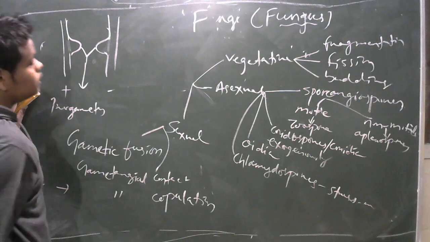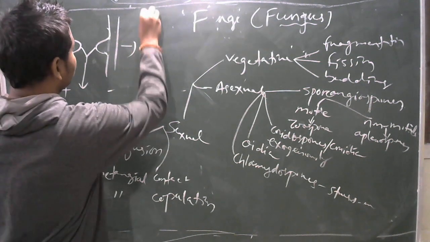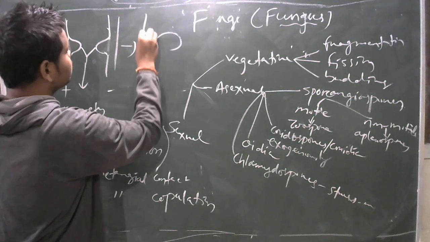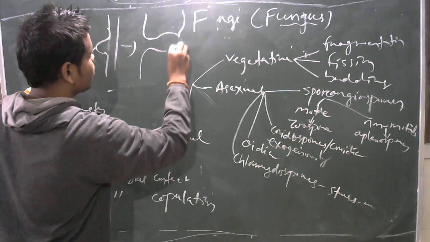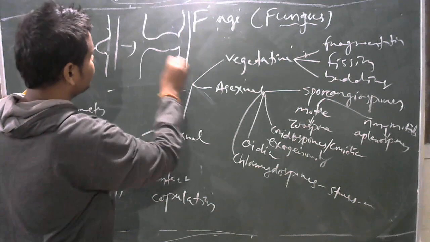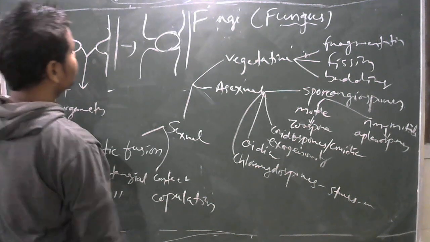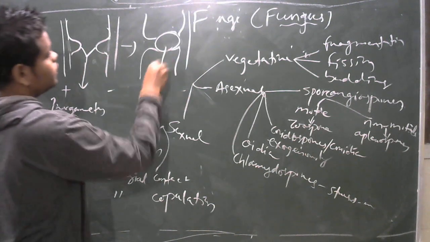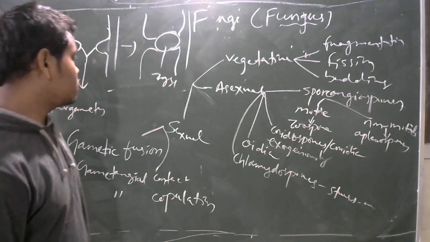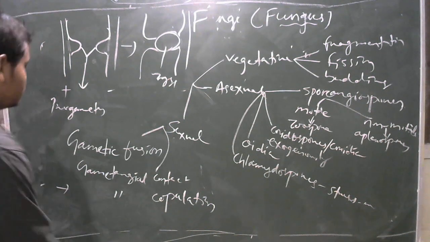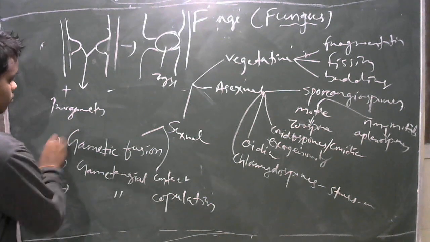These progametangia develop into gametangia, and when they fuse with each other, a zygospore is produced. This will develop into a new thallus of the fungi. So this is gametangial copulation.